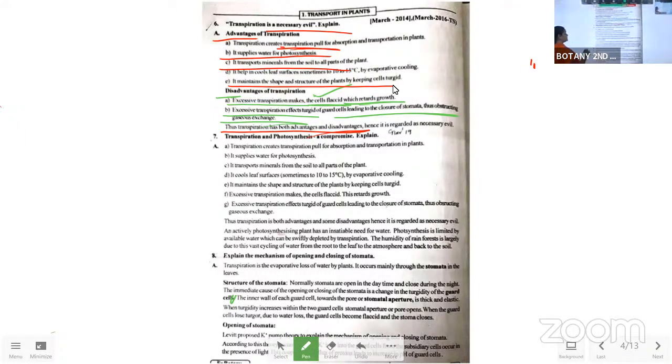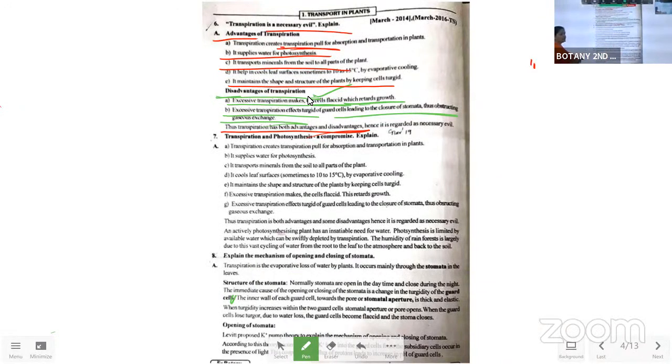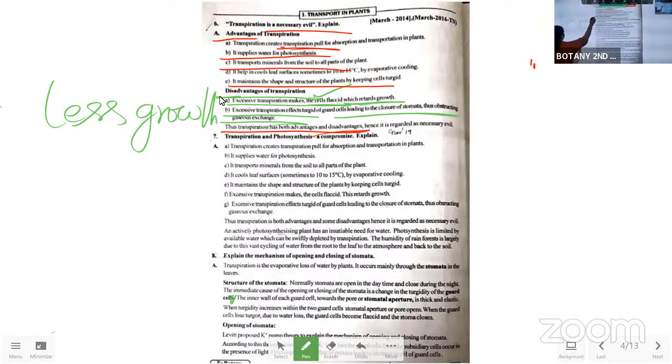And the next one is the disadvantages of the transpiration. What are the disadvantages of the transpiration? With the excess transpiration, the cells will become flaccid and the growth is going to be retarded. Okay, otherwise less growth can be seen in the plant body. If you don't know the word retarded, then you can use the words less growth occurs. Less growth is going to be seen in the plant body.